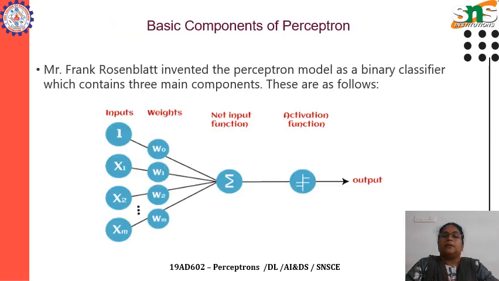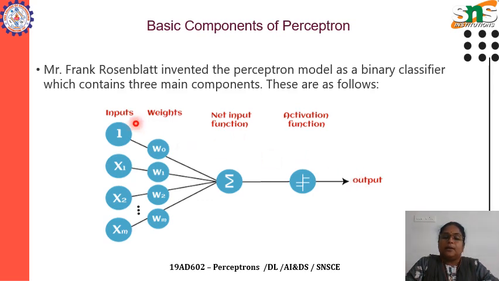The structure that you are seeing is the basic component of the perceptron. Mr. Frank invented the perceptron model as a binary classifier which contains four main components: inputs, weights, net input function, and activation function, followed by the output.